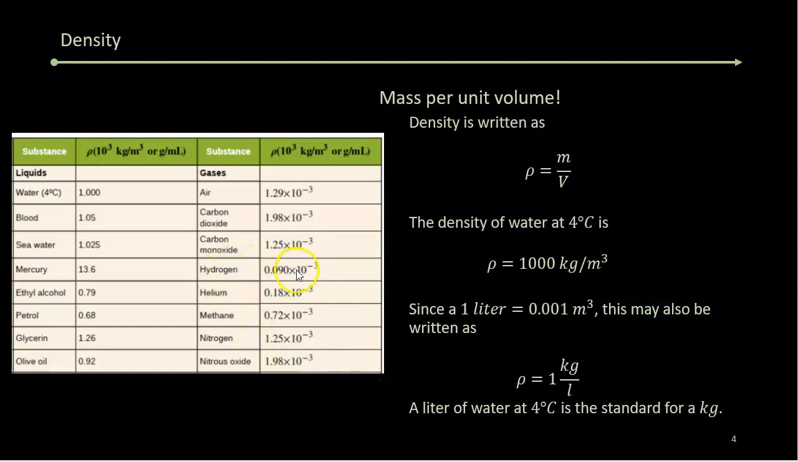Hydrogen, you don't have to really worry about it. It's going to float away. Helium, it's going to float away. Methane, nitrogen. Nitrogen is one of the major components of air. Nitrogen's about the same as air. And nitrous oxide, denser than air. All right, and that's it for our bit on density.